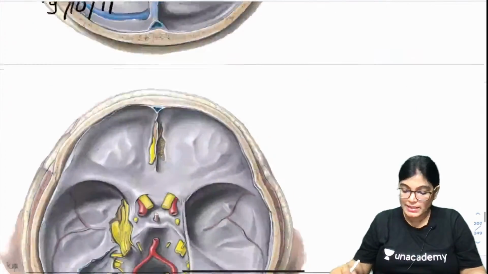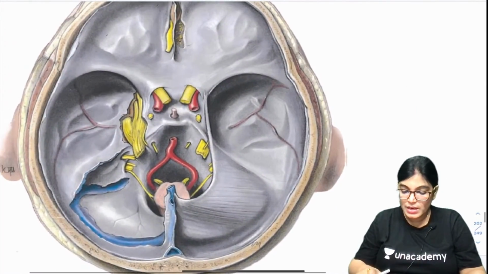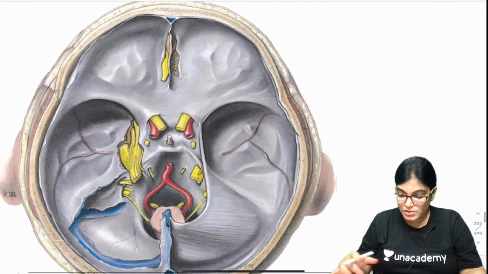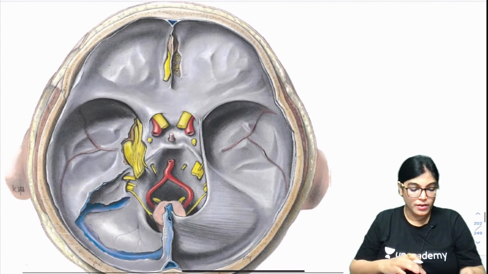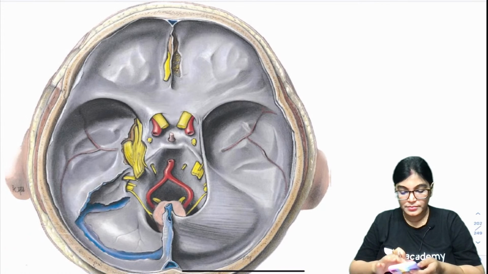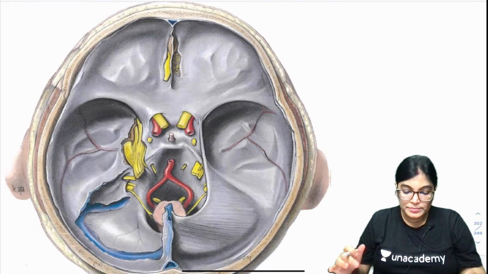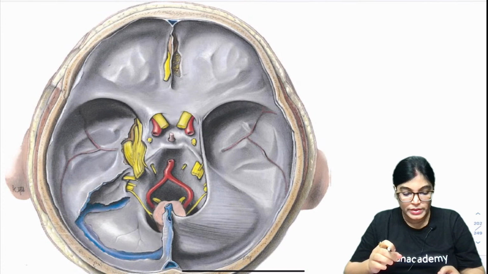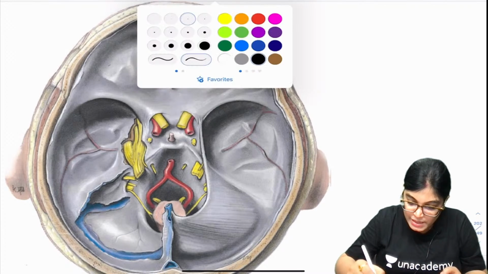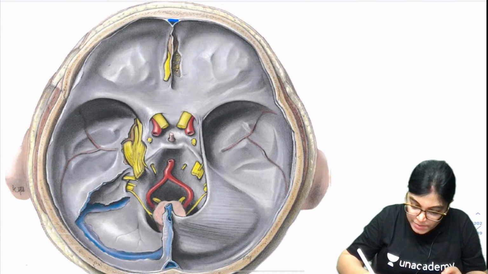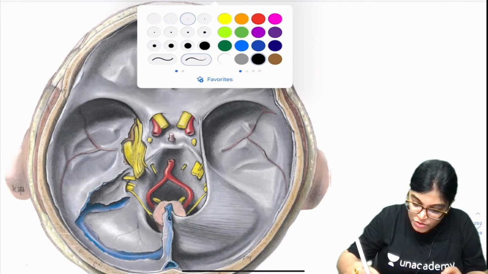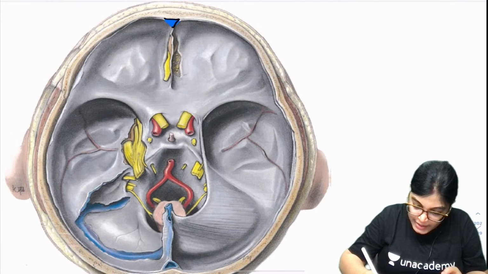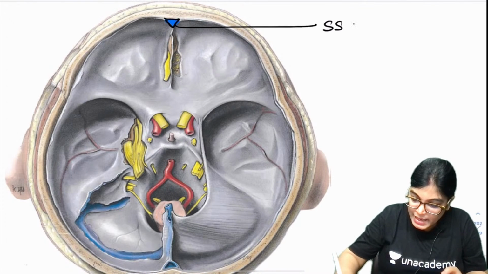So let me again take this image. We have already done the nerves, so here I would like to identify the other structures shown. In a small area, let me just highlight this part with blue color. This part which I am highlighting with blue will be part of a sinus. So which sinus is it? It is the superior sagittal sinus.